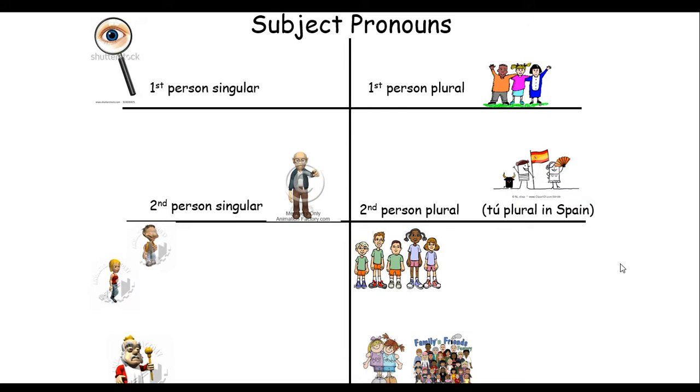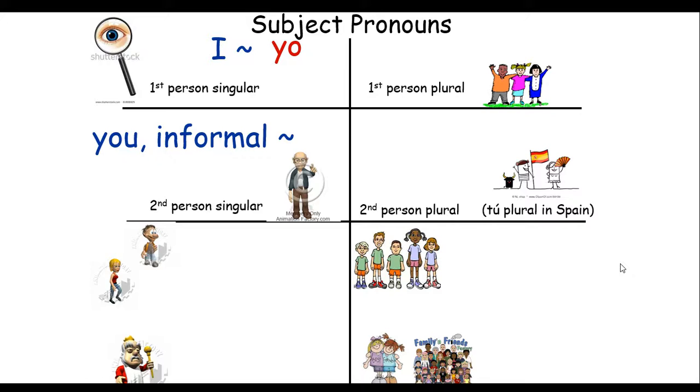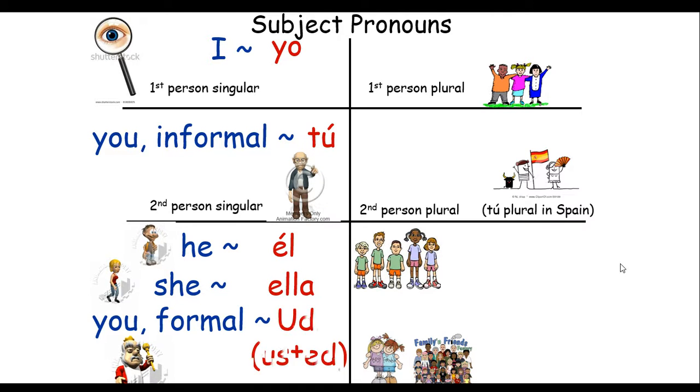So the first person singular is I, just like in English. So I is going to be yo. You informal is going to be tú. Anybody that you would call by first name or somebody your age, younger, somebody in your family. He is él. She, ella. You formal, usted.